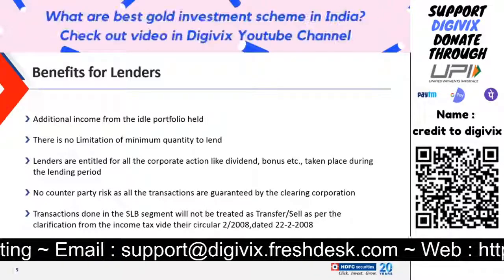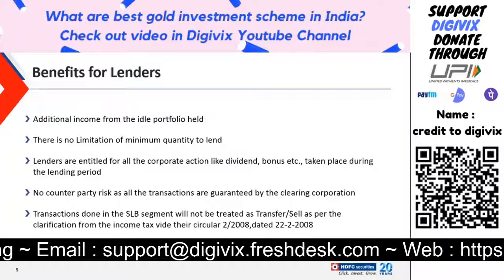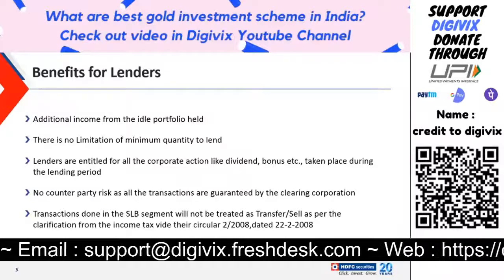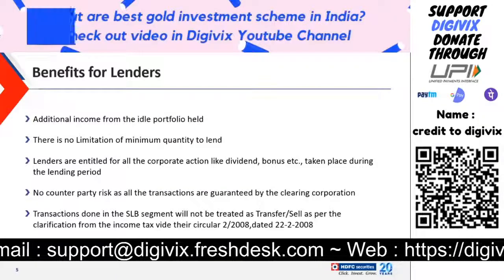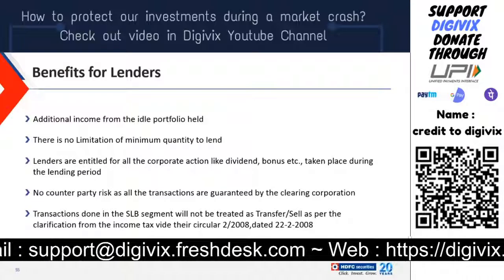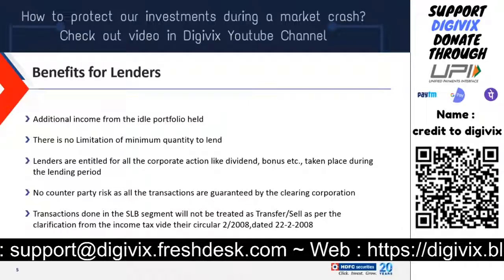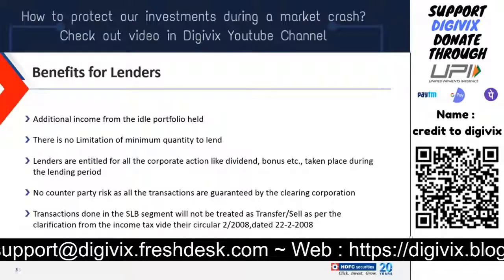Now, one point we have to clear: the fourth benefit that we have pointed out, that all the transactions are guaranteed by the clearing corporation limited. So they are the financial guarantor for all the transactions. They charge a margin for all transactions to the borrower.